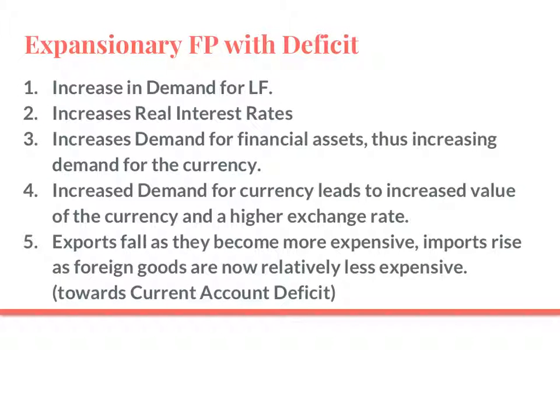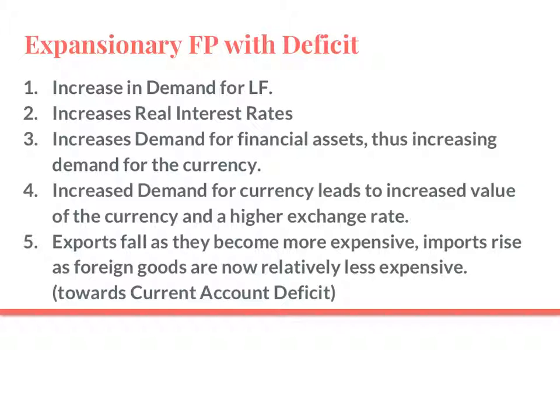Alright, so with expansionary fiscal policy with a deficit, because government is going to need to borrow money, it's going to increase the demand for loanable funds, driving real interest rates up. Now, that's going to increase demand for financial assets, thus increasing the demand for the currency. Because of the higher real interest rate, savers are going to be able to get more money for their savings or their financial assets, so they're going to demand more of that country's financial assets, things like savings accounts and bonds and other things. The increased demand for currency leads to increased value of the currency and a higher exchange rate.